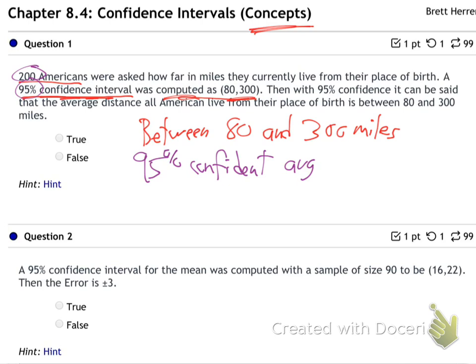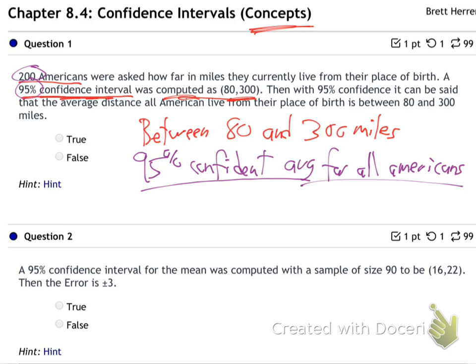It's about grabbing a sample of 10, 50, 200, finding their average, and letting the average of that 200 inform you about what might be the average for all Americans. That's what we're talking about. We're saying we're 95% confident about the average for all Americans. Because that's what we really want to know.